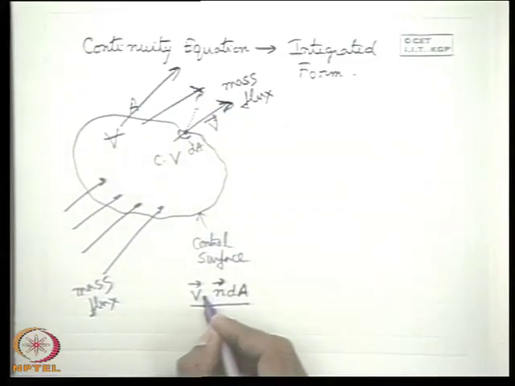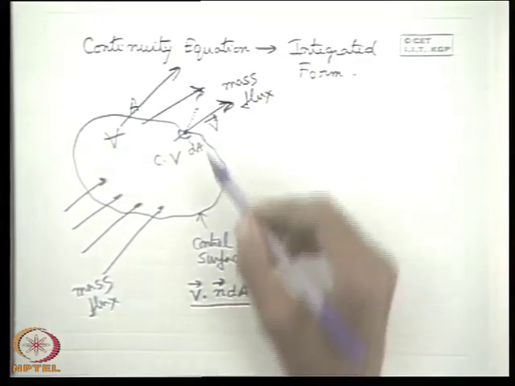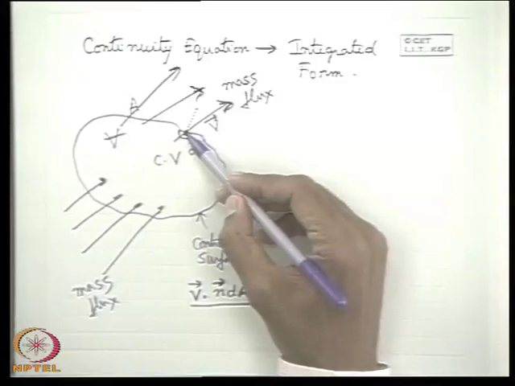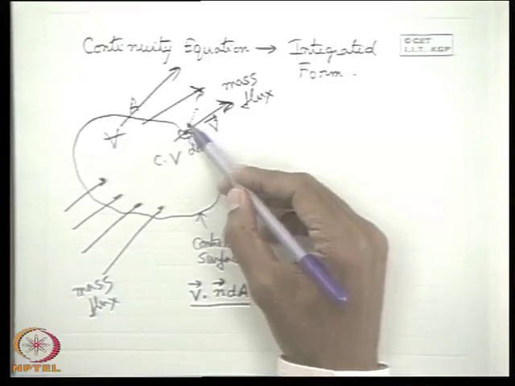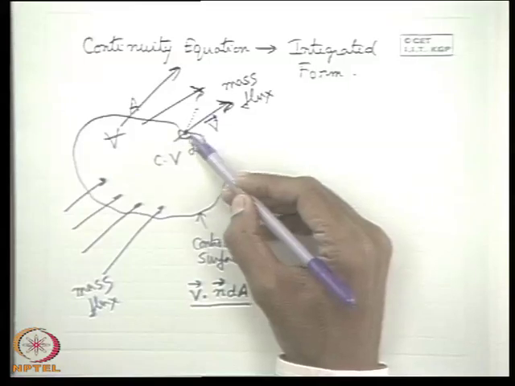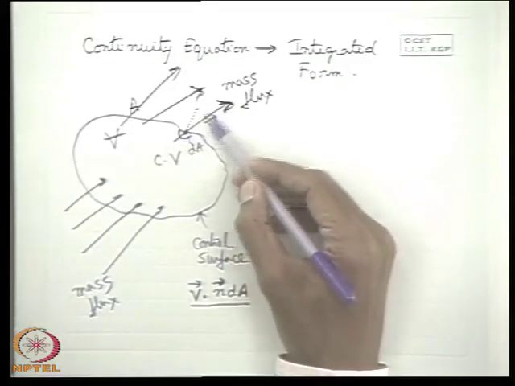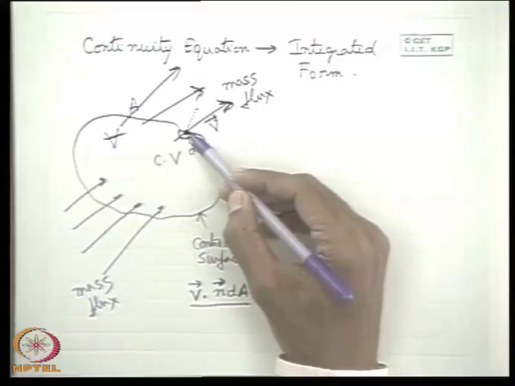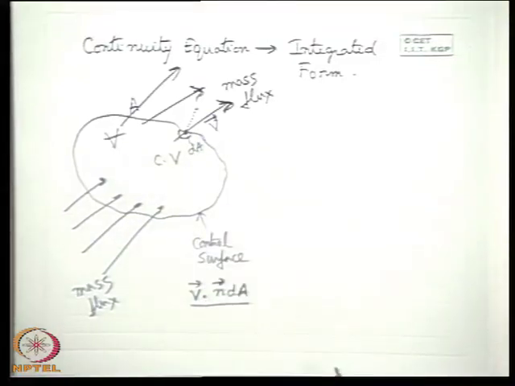The physical significance is the cross-sectional area and the velocity of flow normal to it. To find the flow across any section, we multiply the cross-sectional area with the velocity of flow perpendicular to this area. This is expressed by this dot product in vector form.